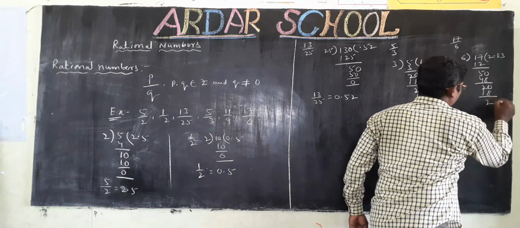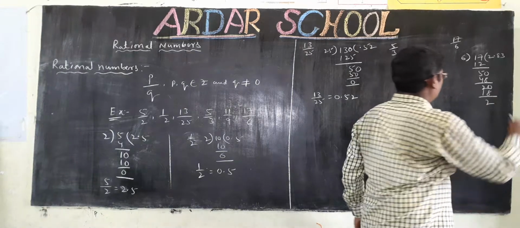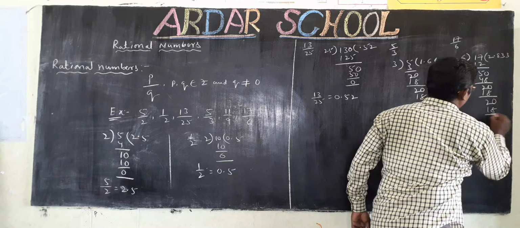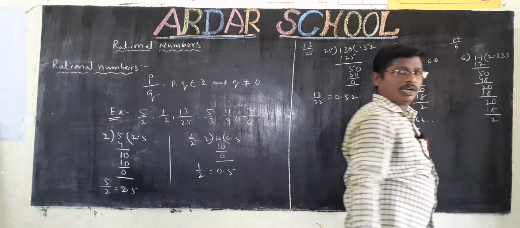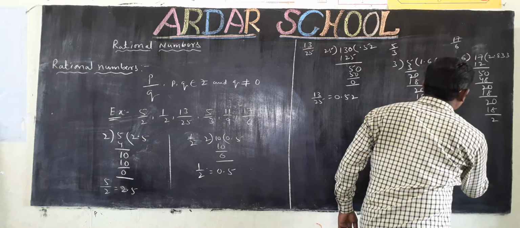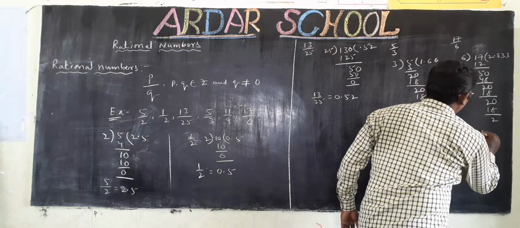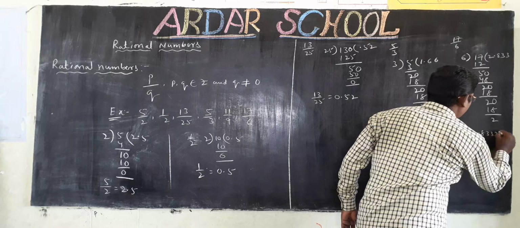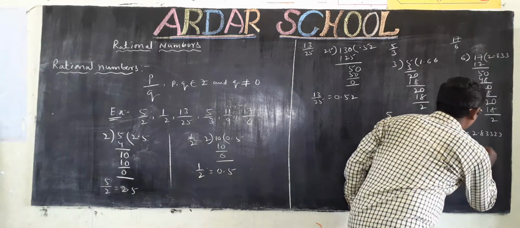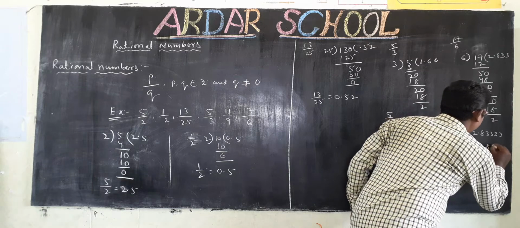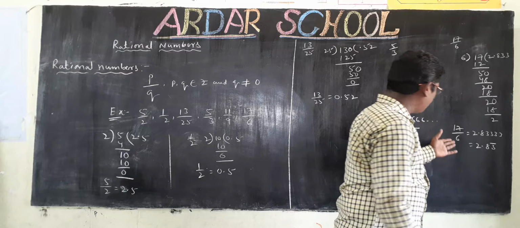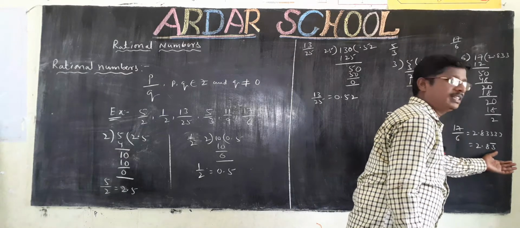Again remainder is 2. Take 0. 6 threes are 18. This is also continued division. So 17 by 6 is equal to 2.83333. Only 3 is recurring, so it can be written as 2.83 bar.